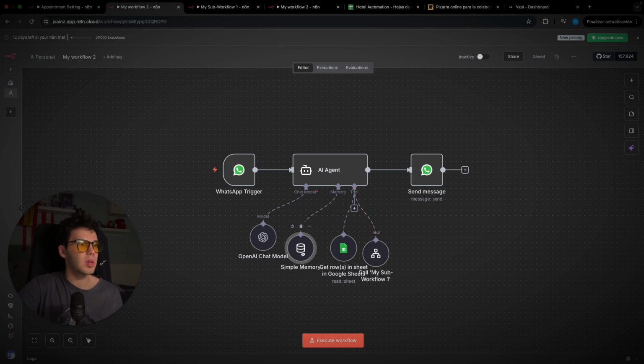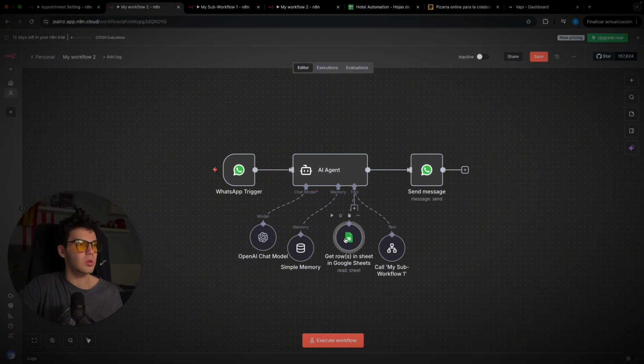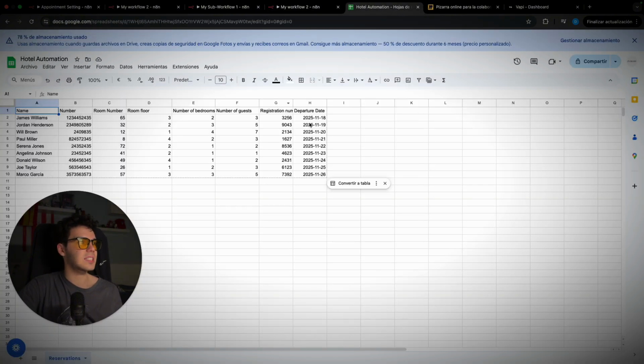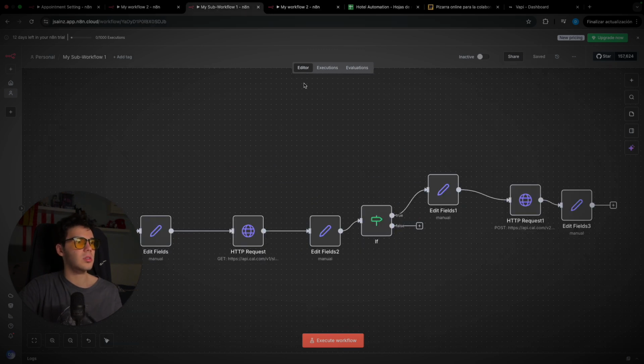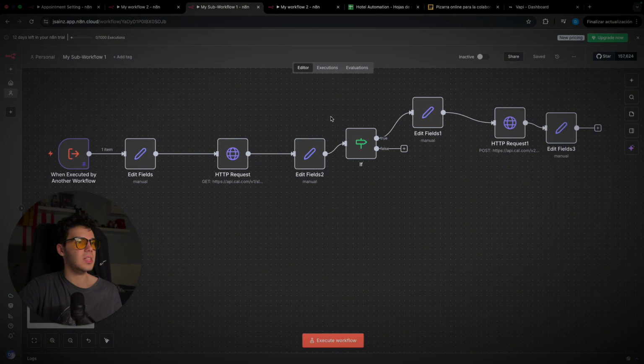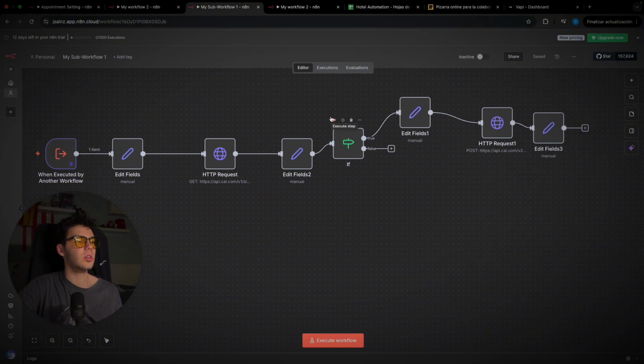We're gonna add memory and a tool for getting data so that this AI agent can access all the information inside our CRM and help our client, our guest, with the information we have about his reservation. We also give him access to another sub-workflow, the same new appointment-setting workflow for the spa as the AI voice agent.